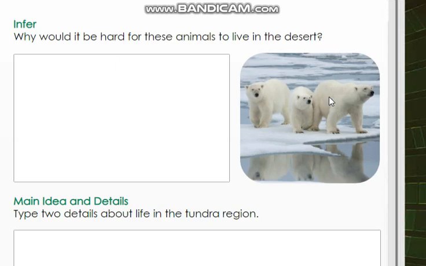As you see here, we have polar bears. They have thick fur, so imagine if they move to live in the desert, they may die because of the hot weather. They are adapted to live in cold environments only. So we're gonna write here, because they have thick fur. They have thick fur to live in a cold environment only. So here we're gonna write, okay, thick fur.